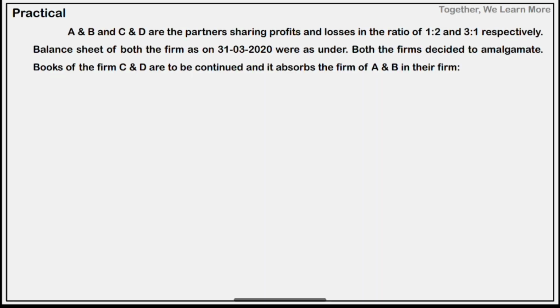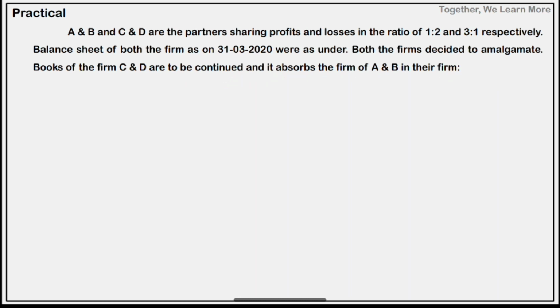A and B and C and D are partners sharing profit and loss in the ratio of 1:2 and 3:1 respectively. So the profit sharing ratio of AB is 1:2 and for CD 3:1. Balance sheet of both the firms as on 31st March 2020, whereas both the firms decided to amalgamate. Books of the firm CD are to be continued and it absorbs the AB firm in their firm.